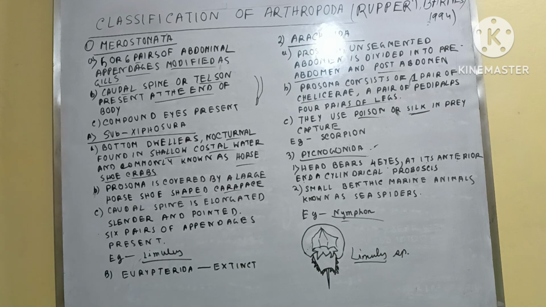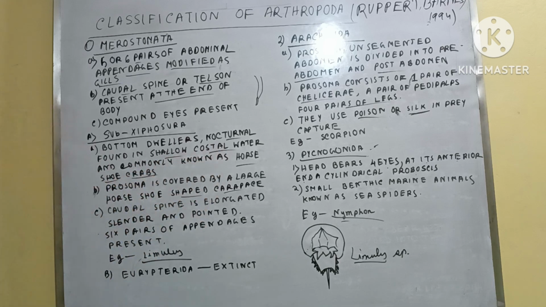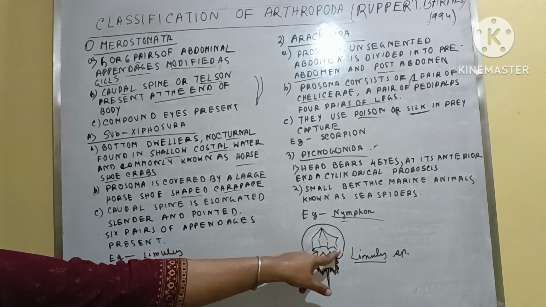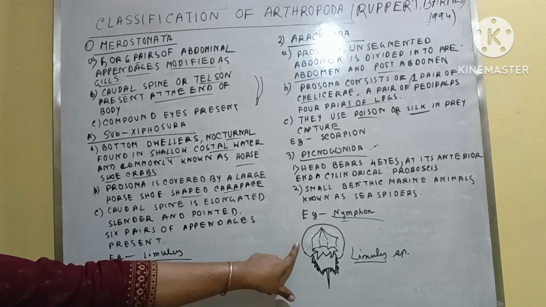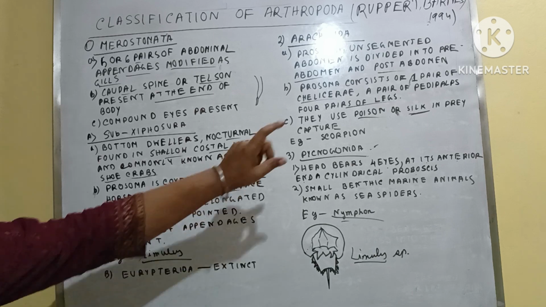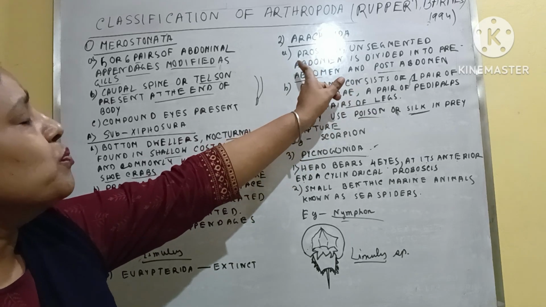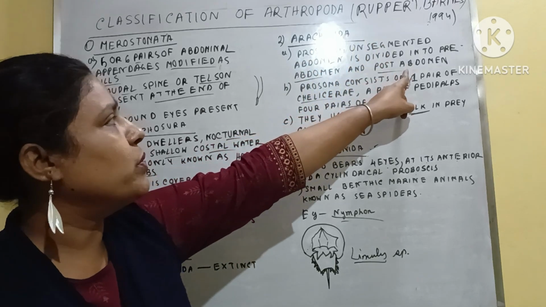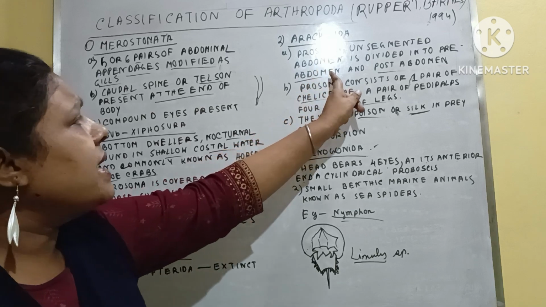Clear? Here in Xiphosura, the example is Limulus, and you can call them horseshoe crabs. The total body is covered with the carapace, also known as the horseshoe-shaped carapace. The main important point in Arachnida is that the abdomen is divided into a pre-abdominal part and a post-abdominal part.